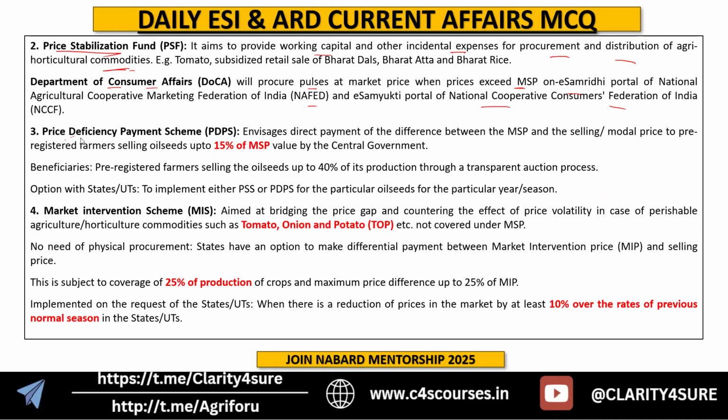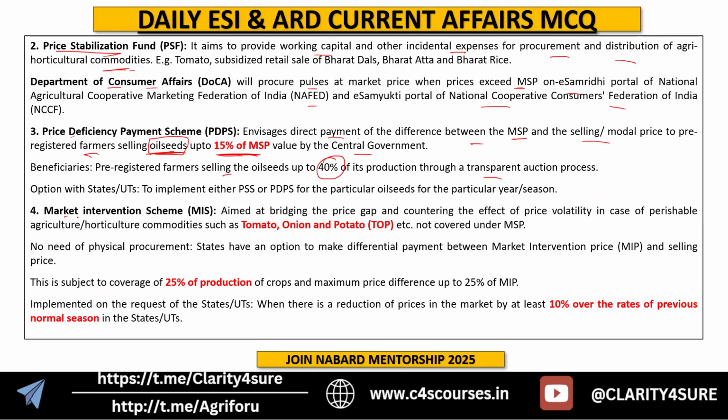Next component is price deficiency payment scheme, under which the government will directly pay the difference between the MSP and selling price to pre-registered farmers selling oil seeds. It is for the oil seeds up to 15% of MSP value of the central government, and the pre-registered farmers selling the oil seeds up to 40% of the production through transparent auction.